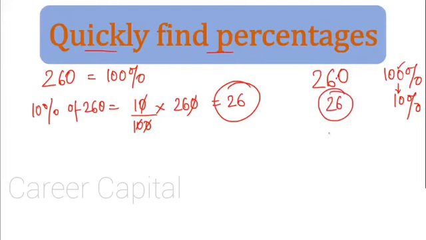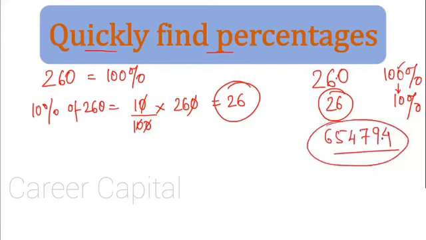Take any other example. Say we take 654794. Take this number. What is 10% of this? Simply put one decimal point. This is 10%, right?